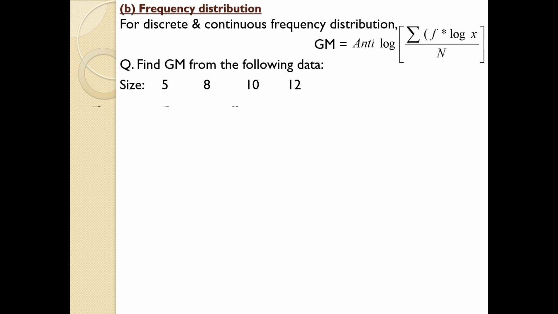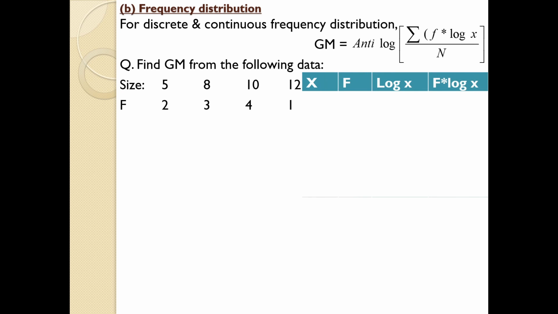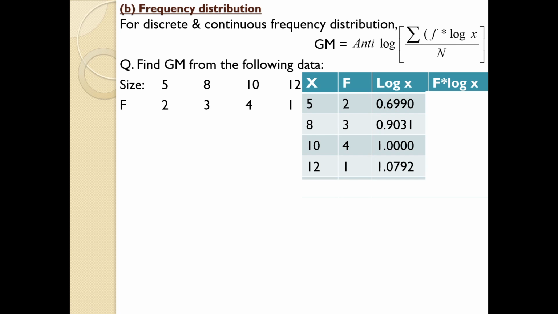So let us discuss another case. Size and F are given. So let's substitute these details in the equation. X is already given, F is also given. Next you need to find the log x, because in the equation it is F into log x. So you find log x by using the log table. X means 5, 8, 10, 12, and F into log x means each individual F into each individual log x. You will get F log x.